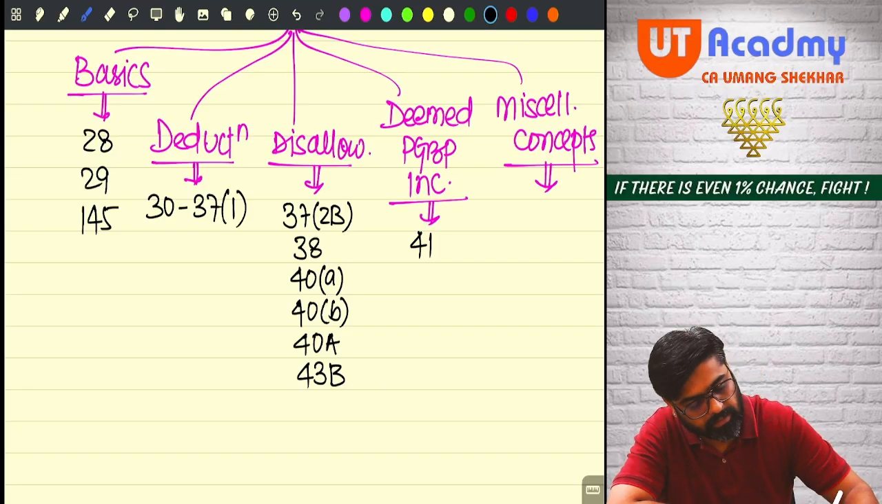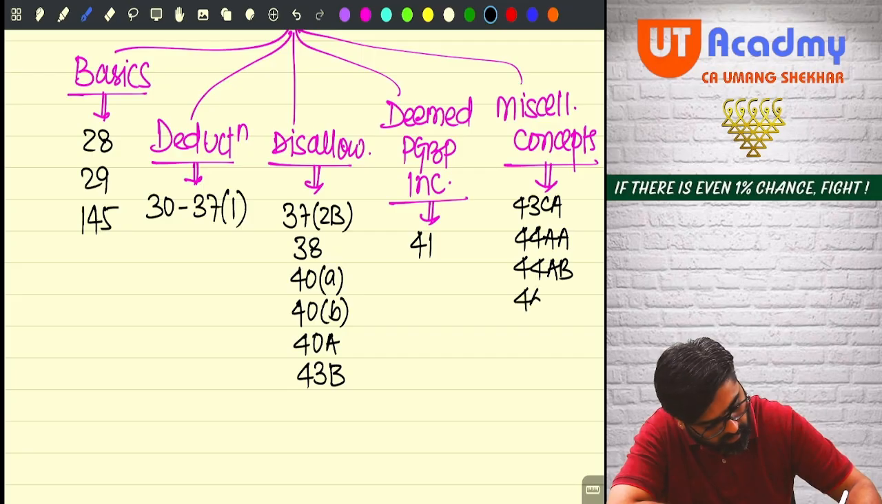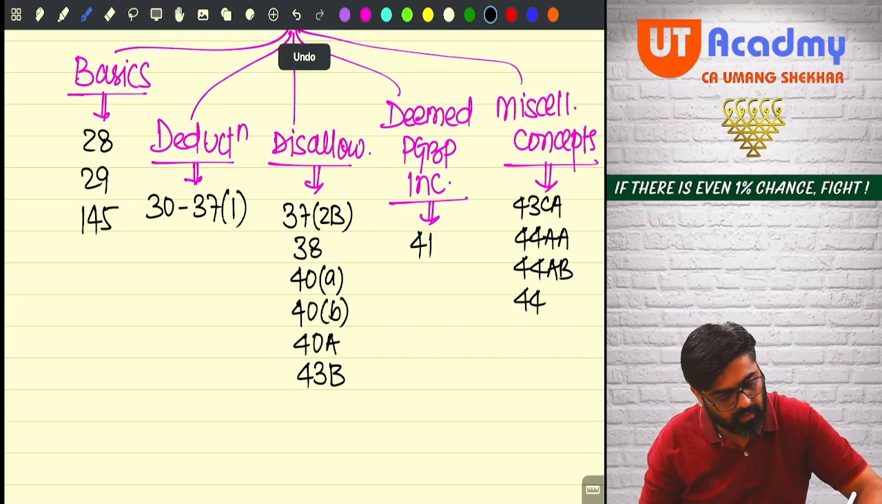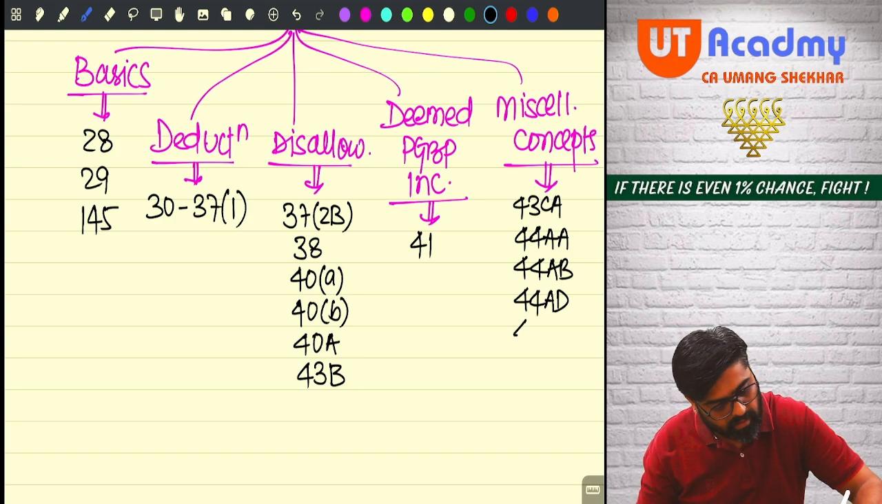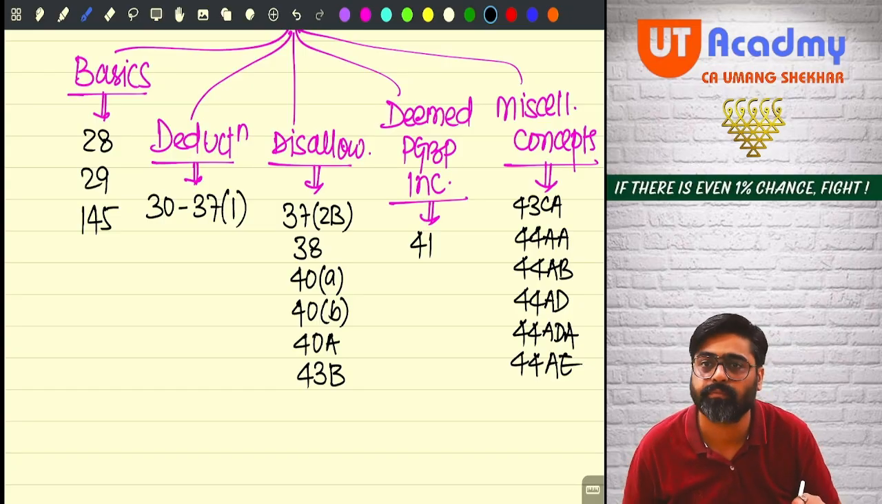And in miscellaneous concepts, there is 43CA, 44AA, 44AB, 44AD, 44ADA, 44AE. These sections are there.